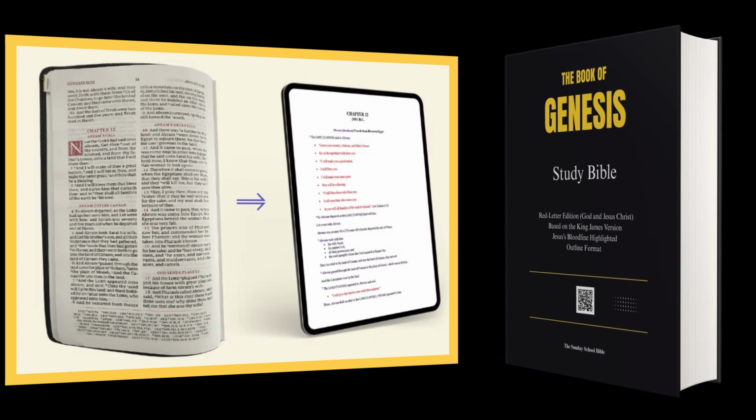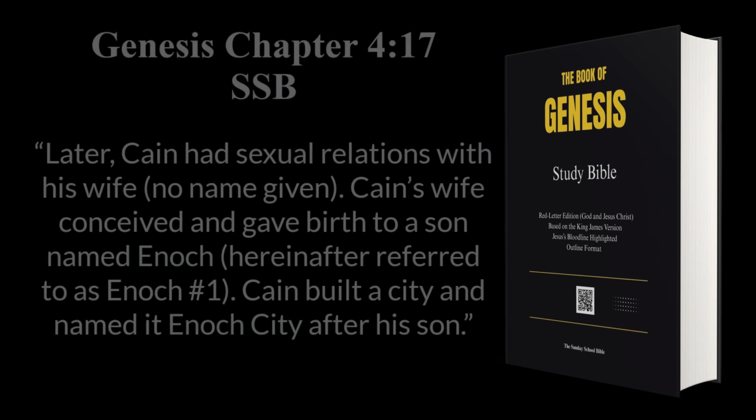Furthermore, the SSB transforms the archaic language of the KJV into easy-to-read and easy-to-understand American English outline format, with red letters highlighting the direct quotes from God. Here is how the SSB transforms chapter 4, verse 17.